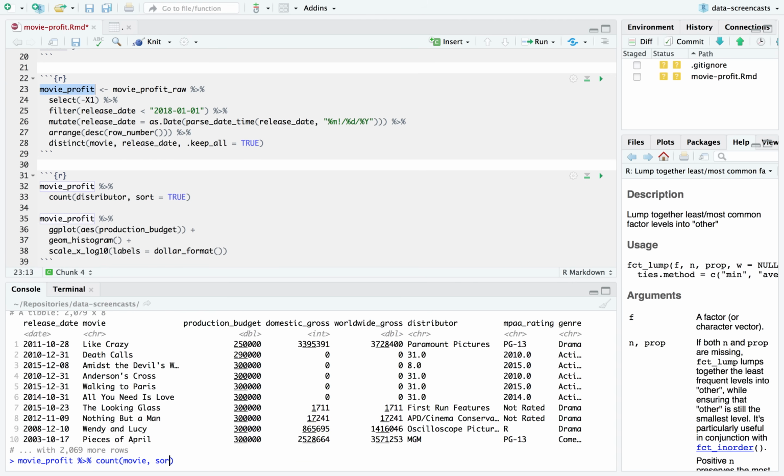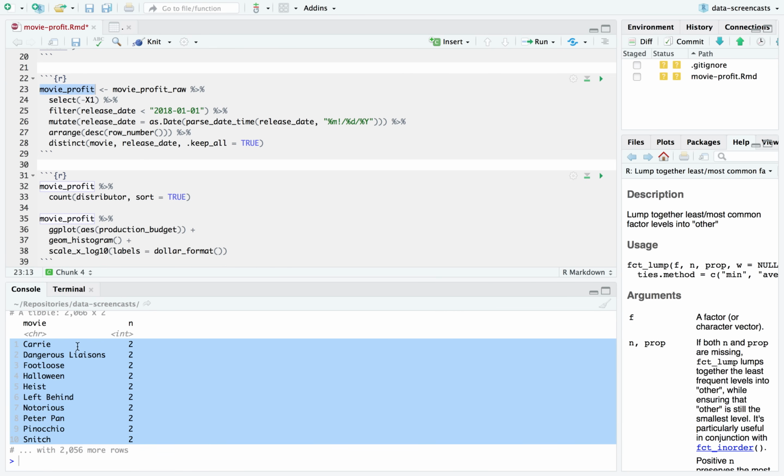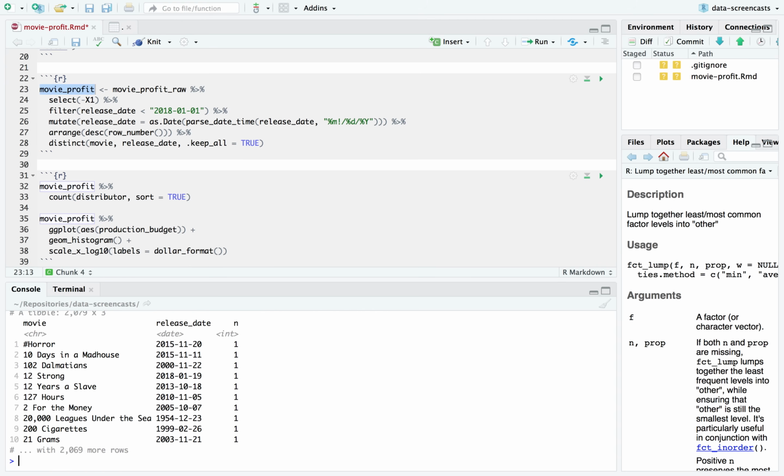Now, if I count movie, I see a lot of these are movies that I know came out twice, like Halloween, like Carrie had the remake. I do feel better about this. And if I counted by both movie and release date, it never has duplicates. I'm sorry. Yeah. All right. So what I'm going to do is I'm going to treat this data as good enough. I'd like to start exploring it. We may come back and grab a better variation of some of these.